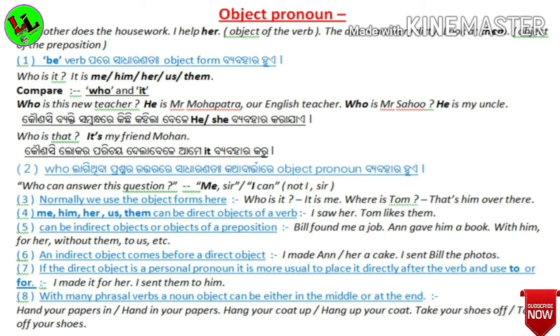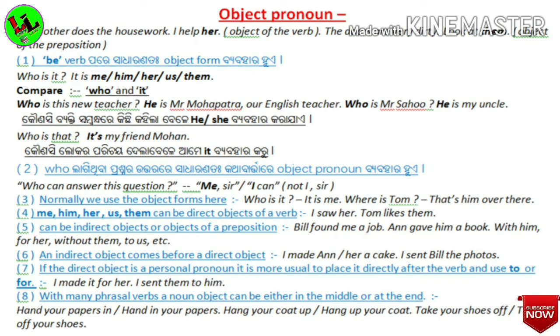Then point 5. It can be indirect objects or objects of a preposition. Bill found me a job and gave him a book. With him, for her, without them, to us, etc. can be the examples of this point.